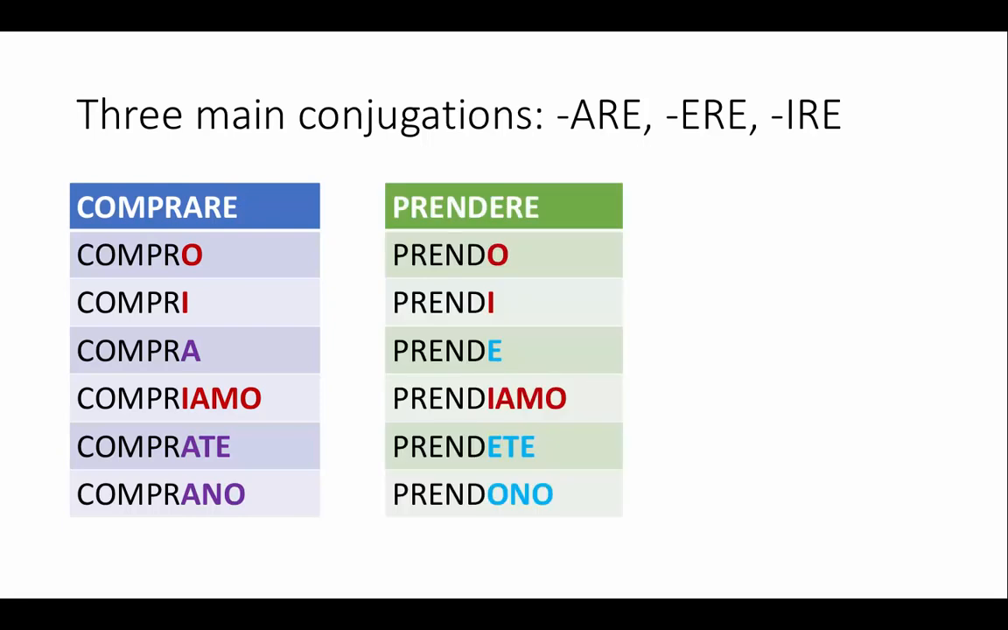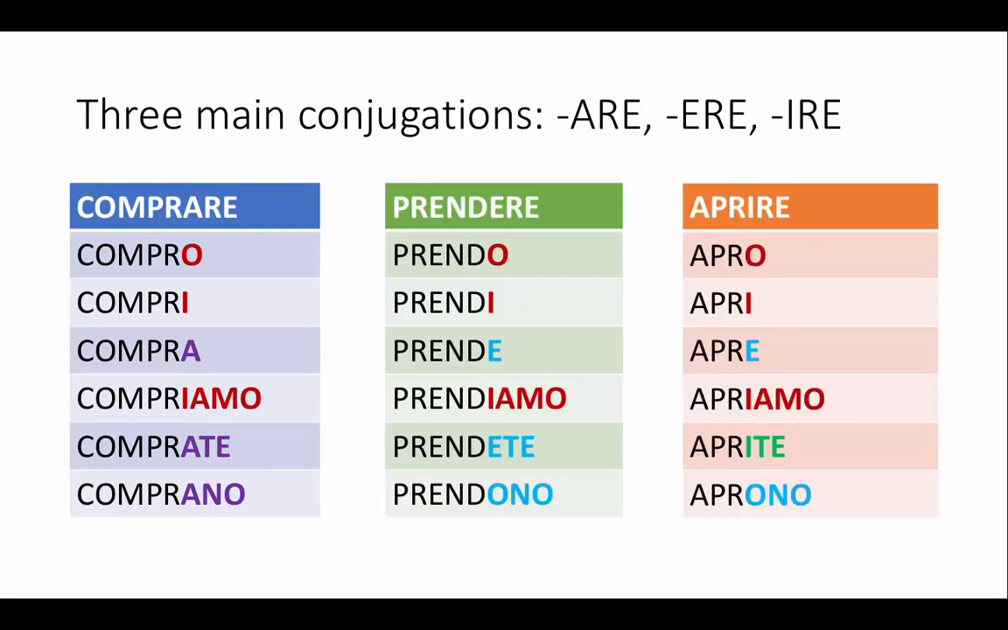Now, if you're studying Italian in an American university, you're not likely to learn all the conjugations in the same lesson. You're probably just going to learn the -are verbs first, and then -ere, and then -ire. But I think it's good to make a comparison and to show what they all look like. So, for -are verbs such as comprare, the forms are compro, compri, compra, compriamo, comprate, comprano.